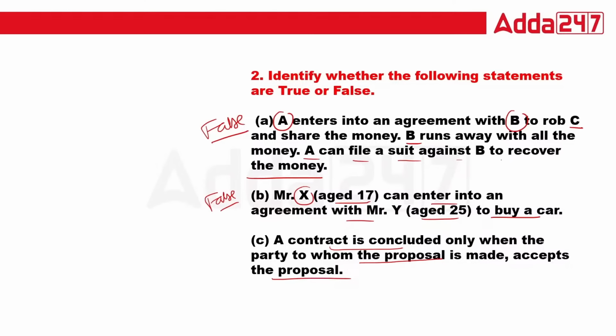When the party to whom the proposal is made accepts the proposal, that is called an agreement, not a contract. So this is also false, because when a proposal is accepted, that is called an agreement. Okay, this is the right answer. Done, class? I hope you enjoyed this session.